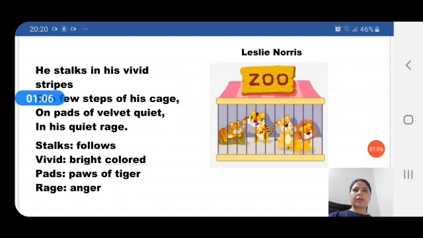Stalks generally means following, like a tiger follows his prey. A tiger wants to kill and eat an animal, so he stalks. But here stalking just means to walk, because the tiger is restricted by a cage. So he stalks in his vivid stripes the few steps of his cage. He walks in his beautiful skin a few steps in his cage. The cage provides him with limited area to walk, so only few steps he is able to walk there.